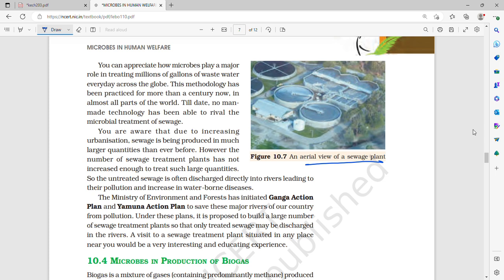You can appreciate how microbes play a major role in treating millions of gallons of wastewater every day across the globe. This methodology has been practiced for more than a century now in almost all parts of the world. Till date, no man-made technology has been able to rival the microbial treatment of sewage.